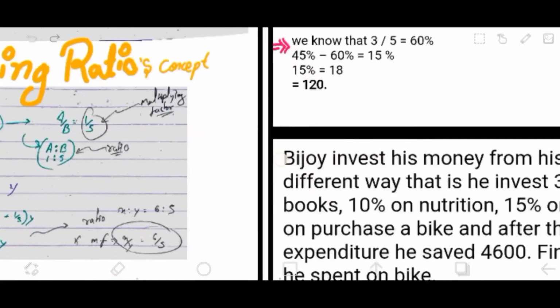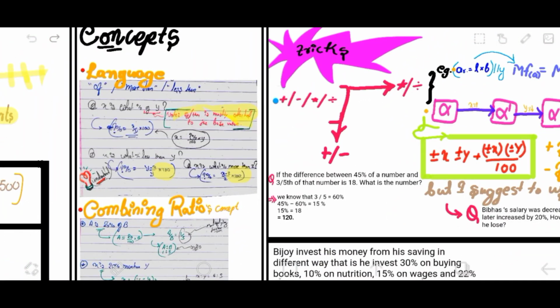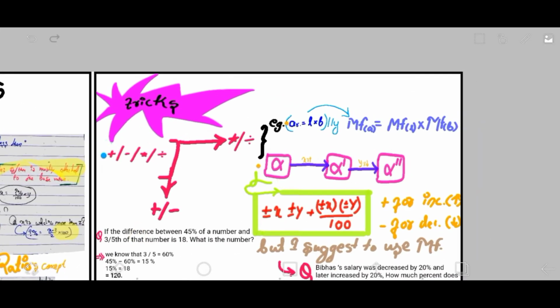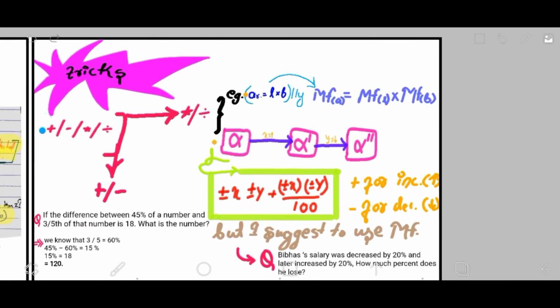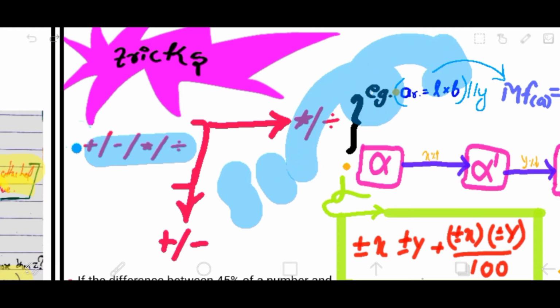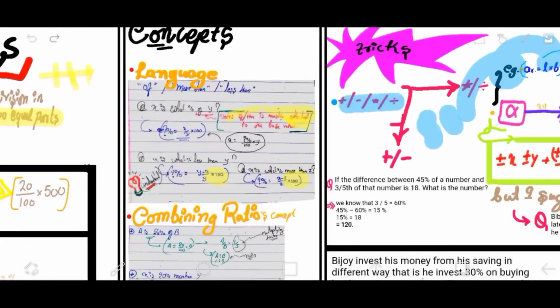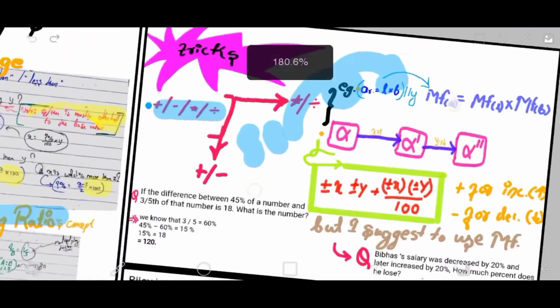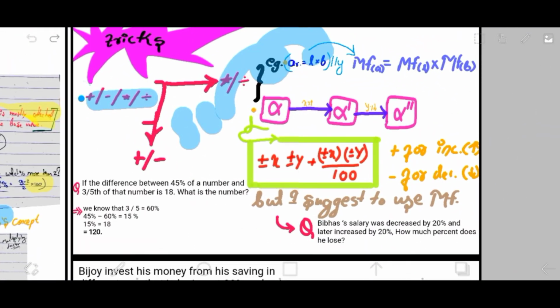Just a second, let me erase this. I advise you to keep all these concepts in your head and quickly move to the tricks. When you are in the tricks portion, there are many tricks, and you also know that if you Google it, you'll get a bunch of tricks. But I'm going to repeat the same line, I'm sorry for that: you need not remember every trick, my friend, because eventually you will forget them at the time of your examination. So what's the point of remembering all those tricks? I simply advise you to connect the chapters, like I did by combining it with ratios, and remember one or two such tricks which could be applied in almost all topics. Hence it would become easier for you to deal with.